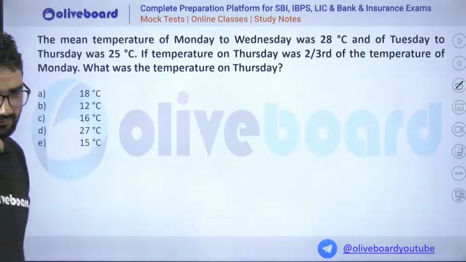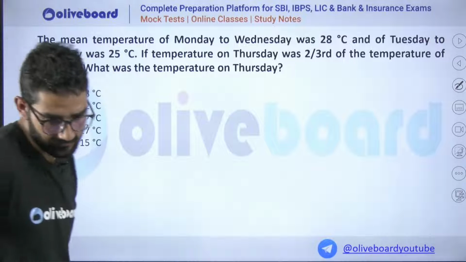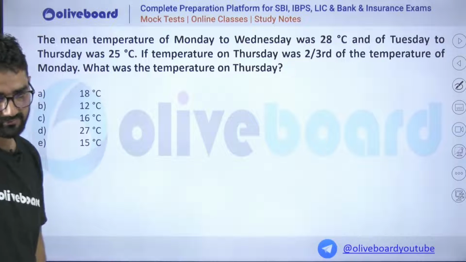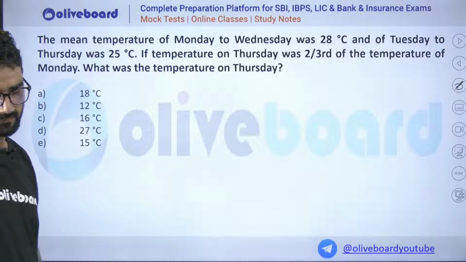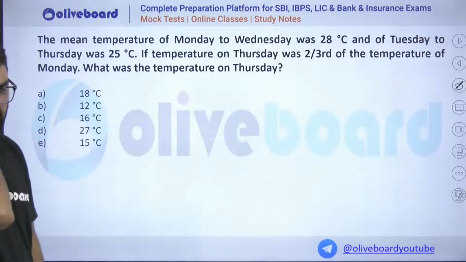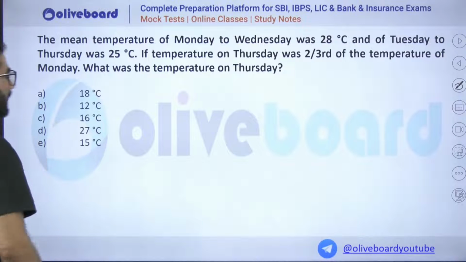Madhukar sir, it is 18. Neetu, 18. Madhuranja Sharma said, "Nice. Thank you so much, my dear." The option will be 18 degrees Celsius. Yes, Harpreet sir, it is option A. So A should be the answer for this question.